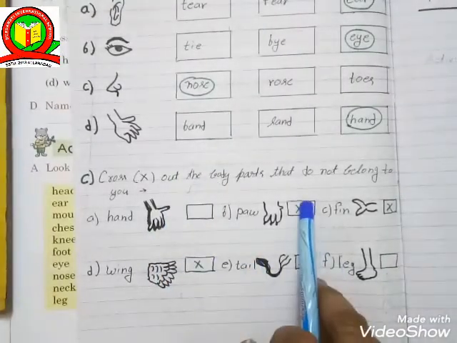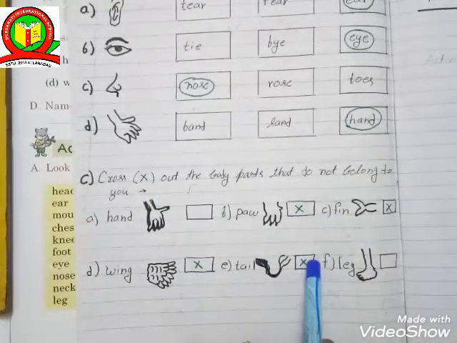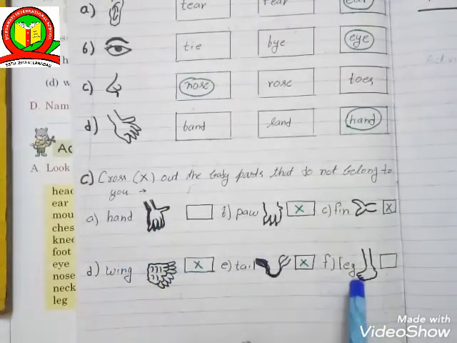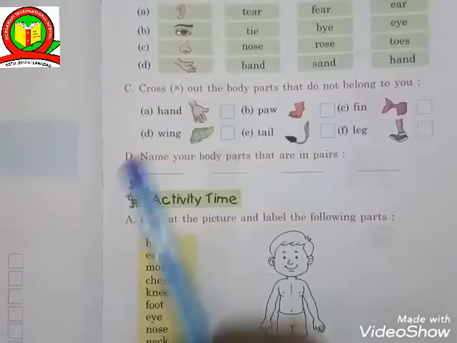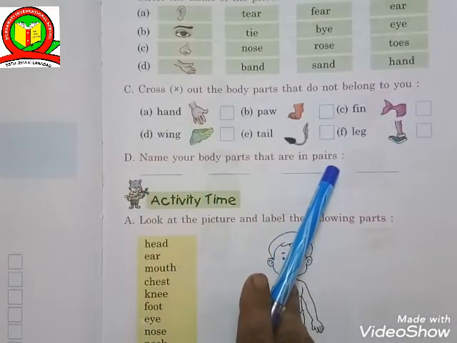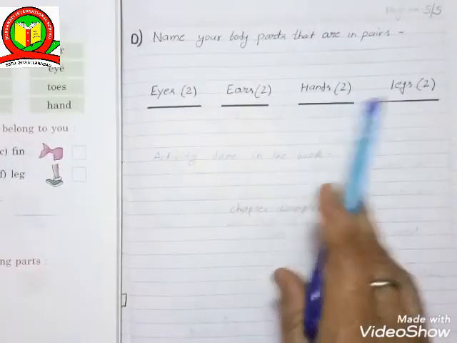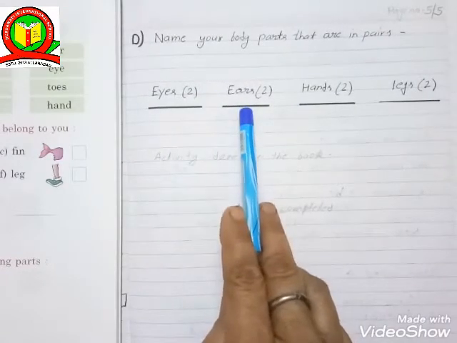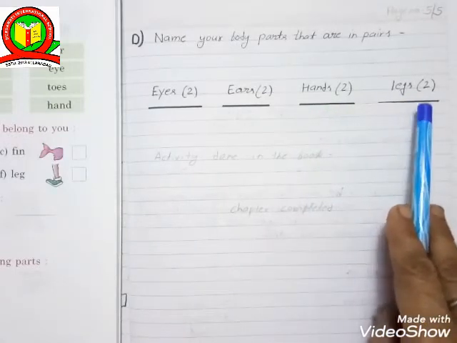So here we cross the options paw, fin, wings, tail. Right body parts are hand and legs, which belong to you. And next, name your body parts that are in pairs. And right, these body parts are in pairs. Eyes, we have two eyes. Ears, we have two ears. Hands, we have two hands. And legs, we have two legs.